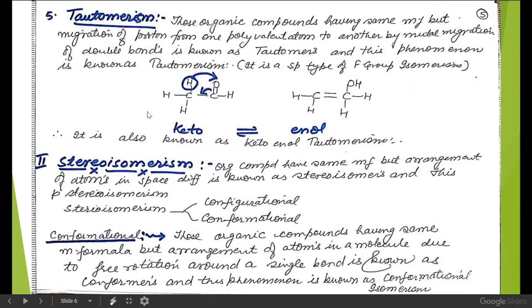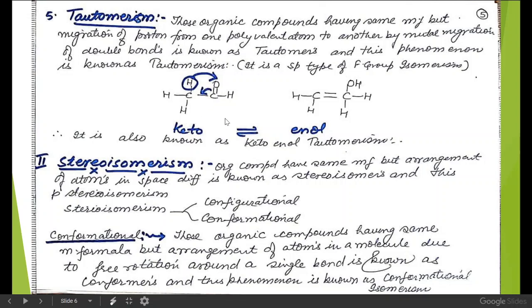If we consider the example of acetaldehyde and ethanol, here is the migration of a proton from one polyvalent atom, say carbon, to oxygen.